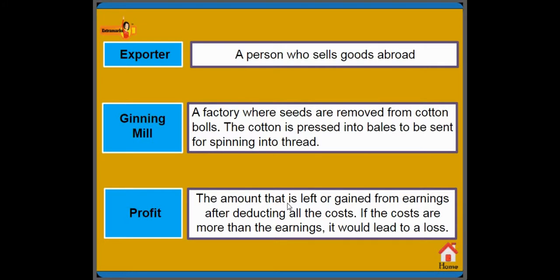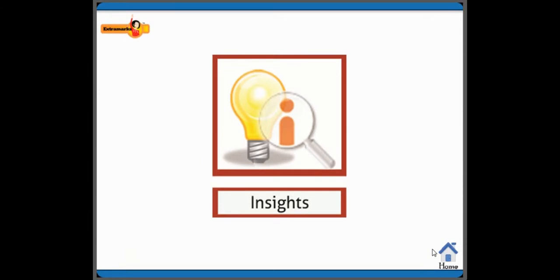Profit, the amount that is left or gained from earnings after deducting all the costs. If the costs are more than the earnings, it would lead to a loss.